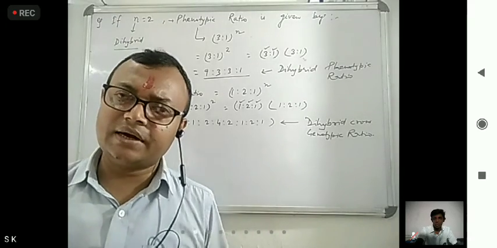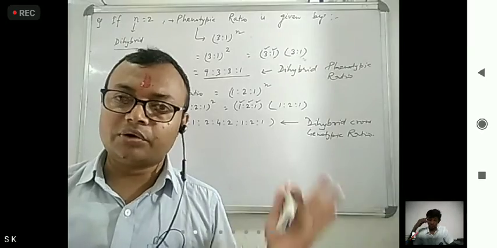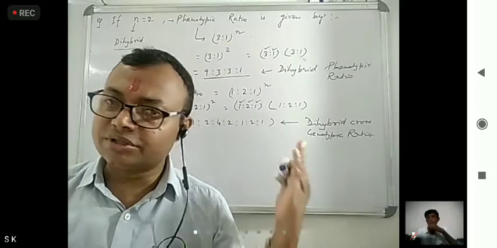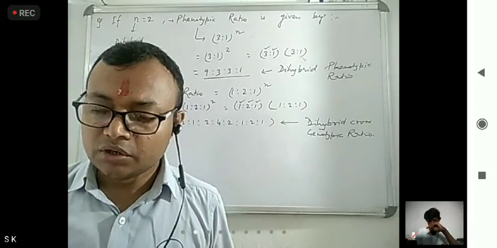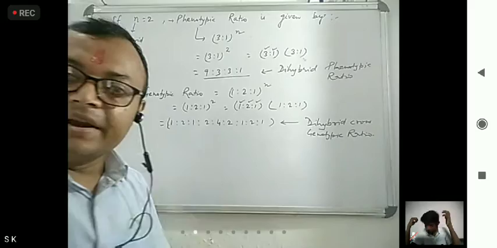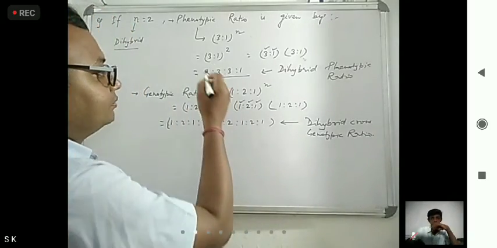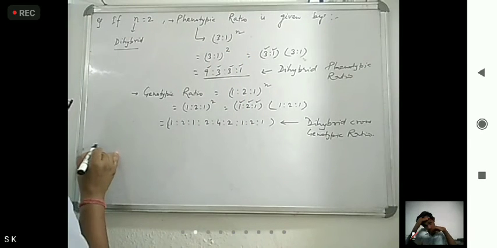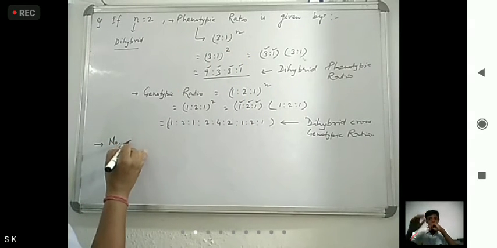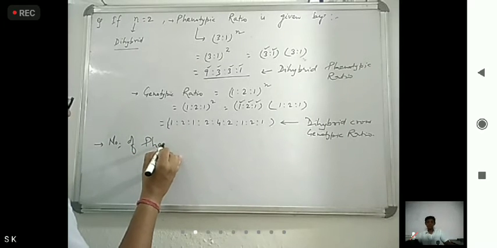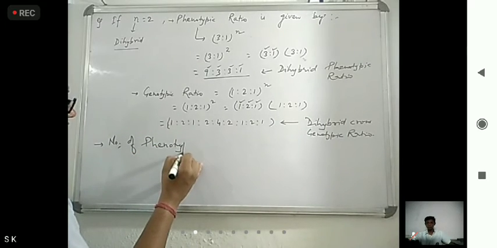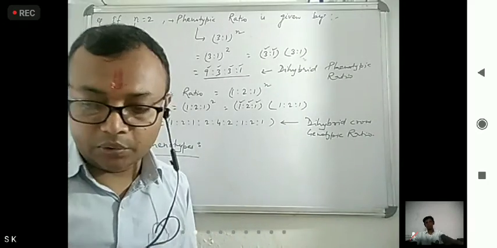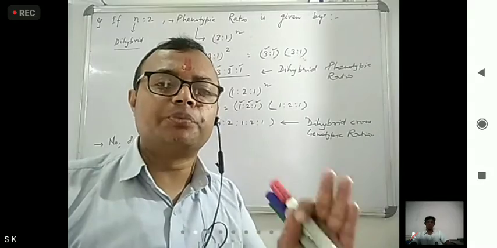Now questions are there. What is that general formula? Okay, general formula we already seen, for monohybrid and for dihybrid. One more formula is there: number of phenotypes. How much number is dihybrid? 1 phenotype, 2, 3, 4. Okay, so next general formula is number of phenotypes. Okay, now here formula is 2 to the power n.